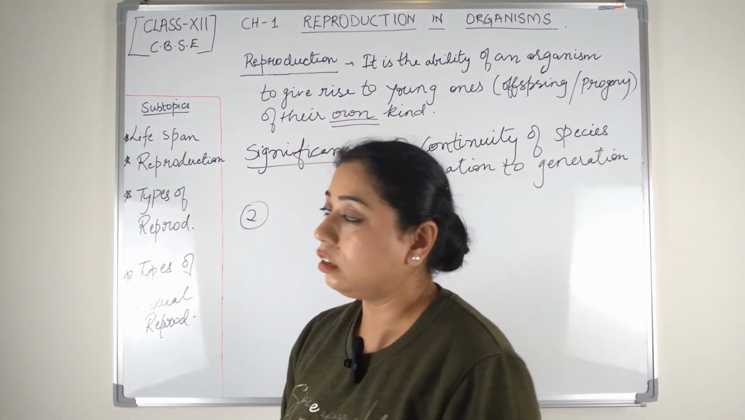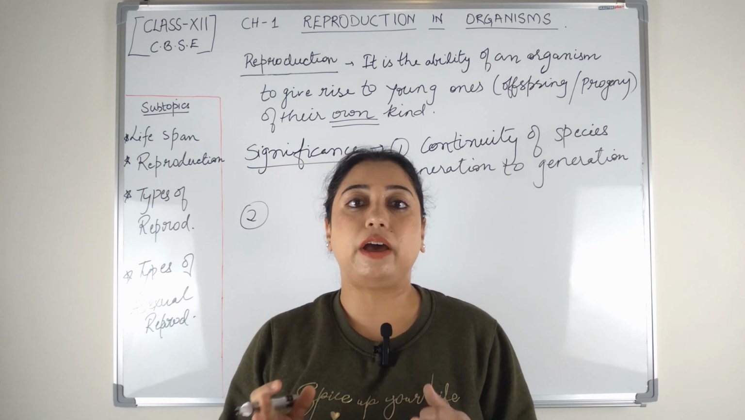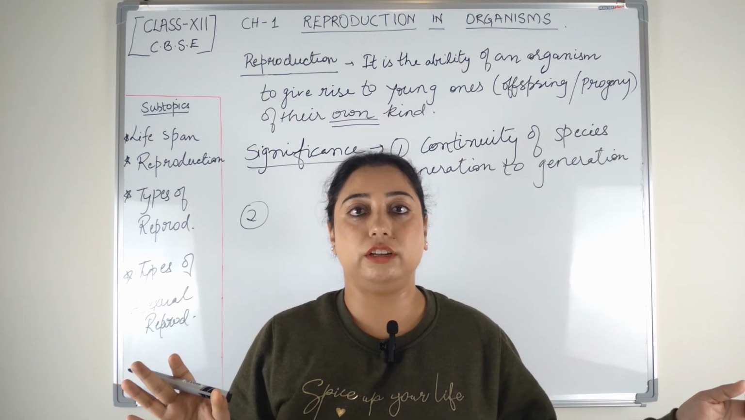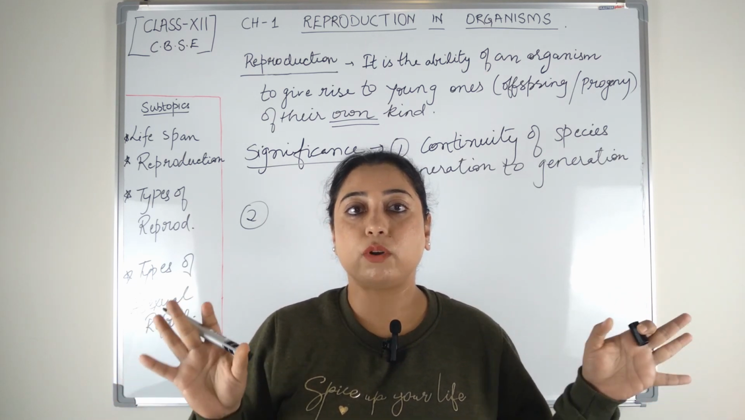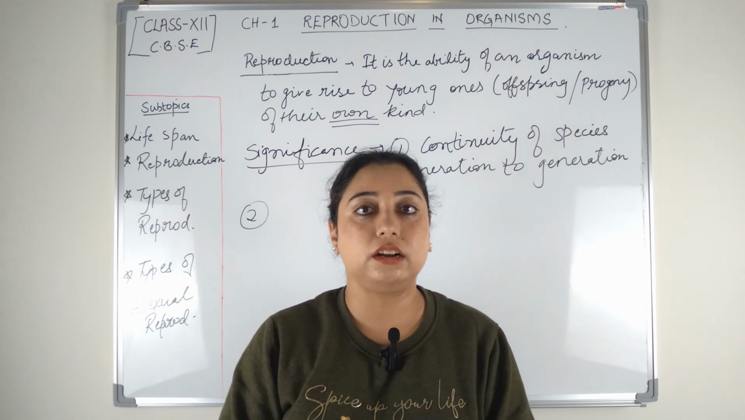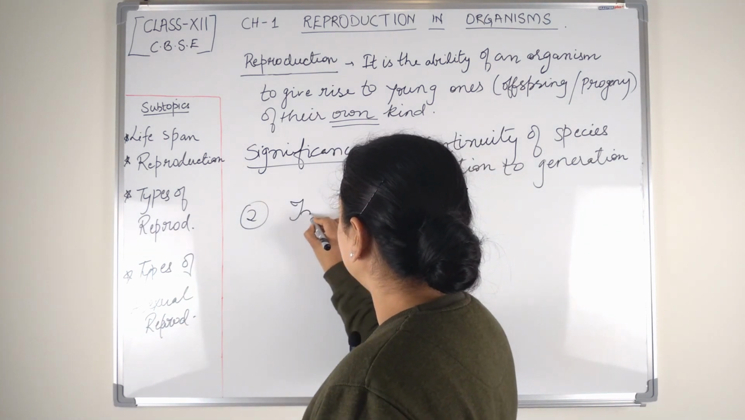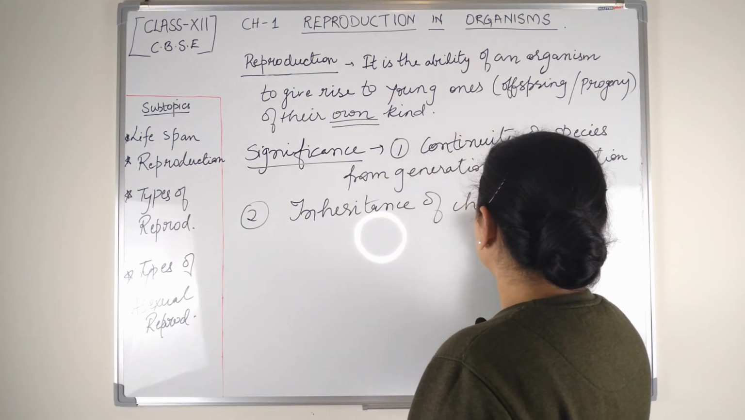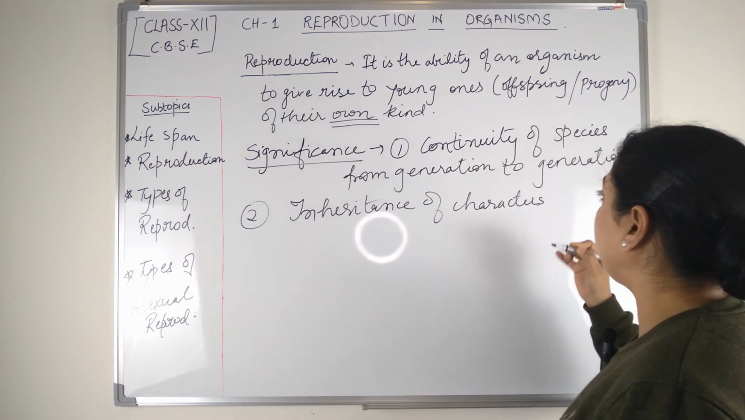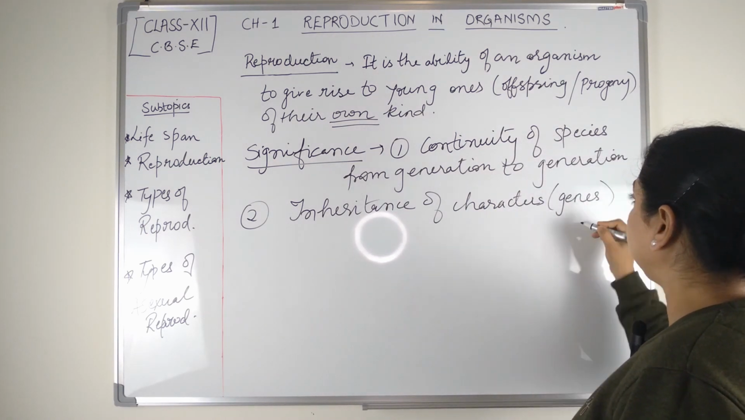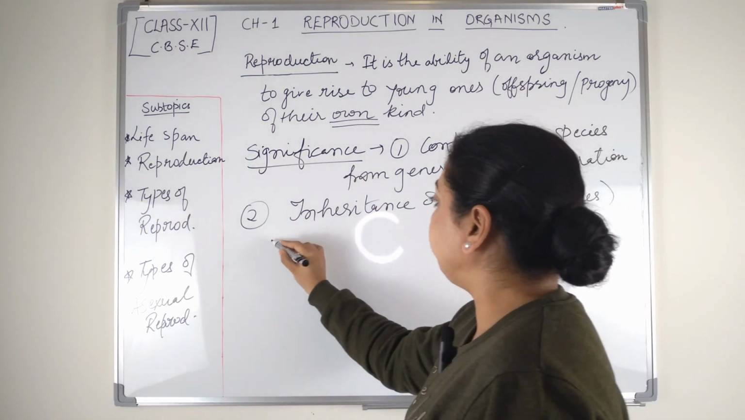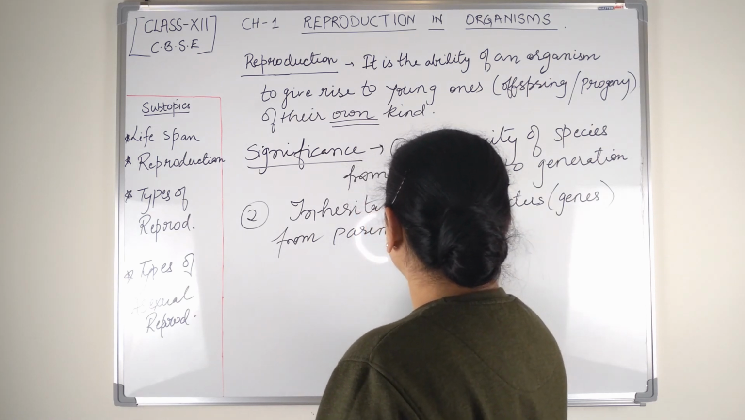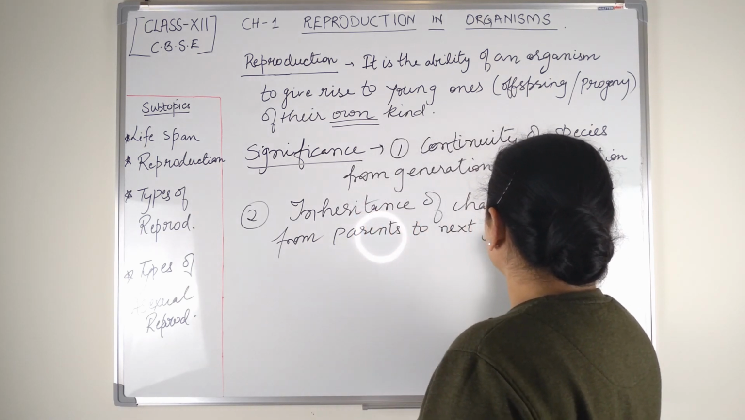Secondly, reproduction is the only way by which the genetic makeup of the parent gets transmitted to the next generation or the young ones. So this is the process by which the inheritance of characters takes place. It helps in the inheritance of characters or body features or genetic makeup. Characters means inheritance of genes from parents to the next generation.